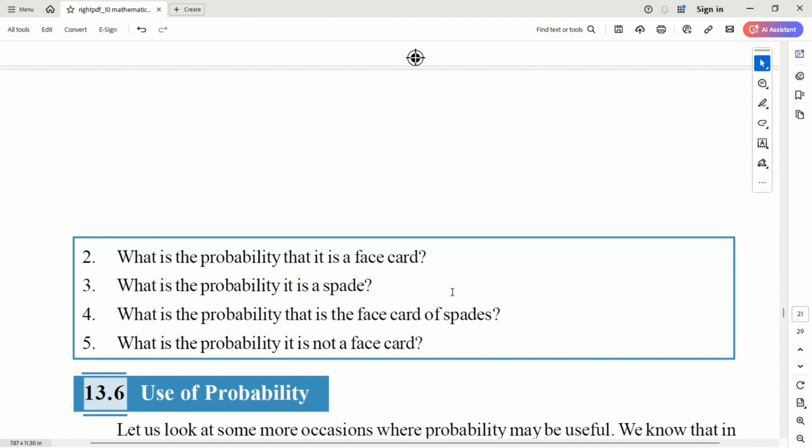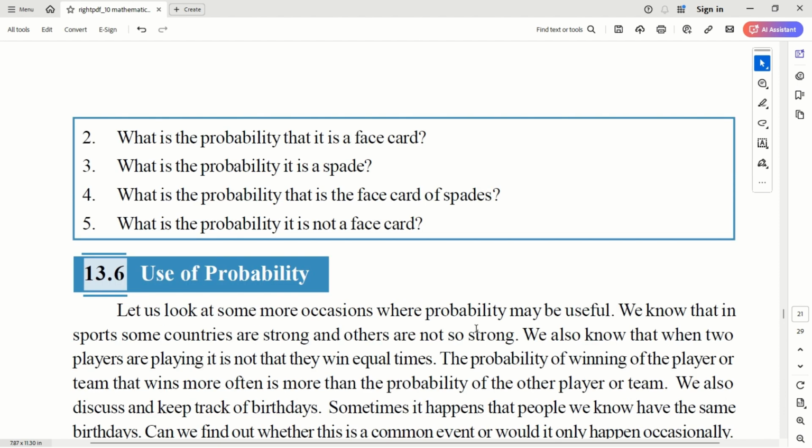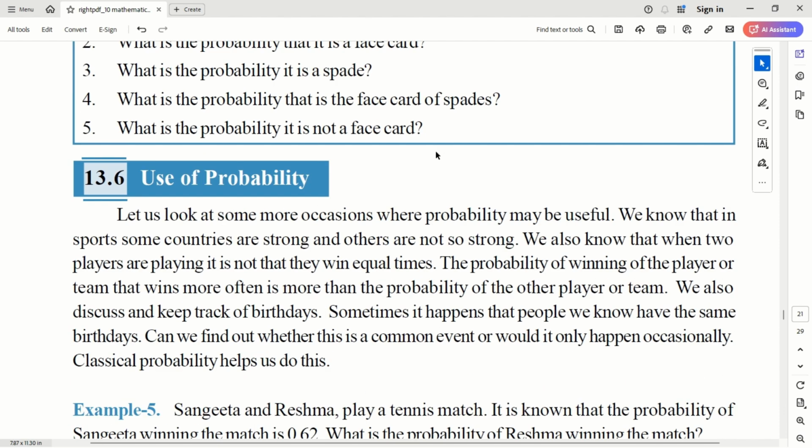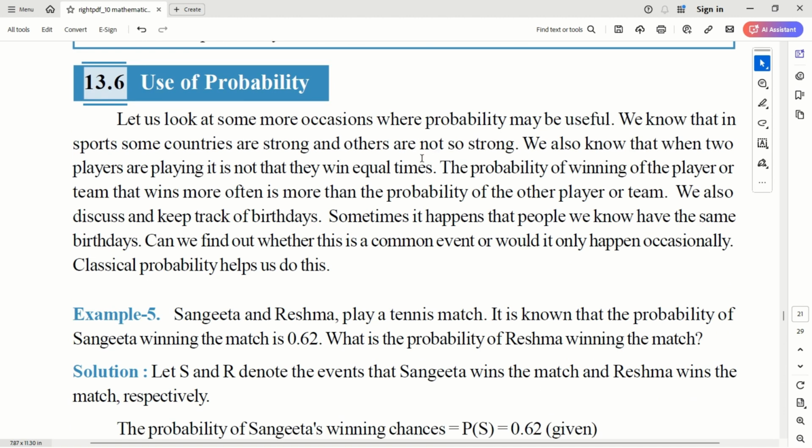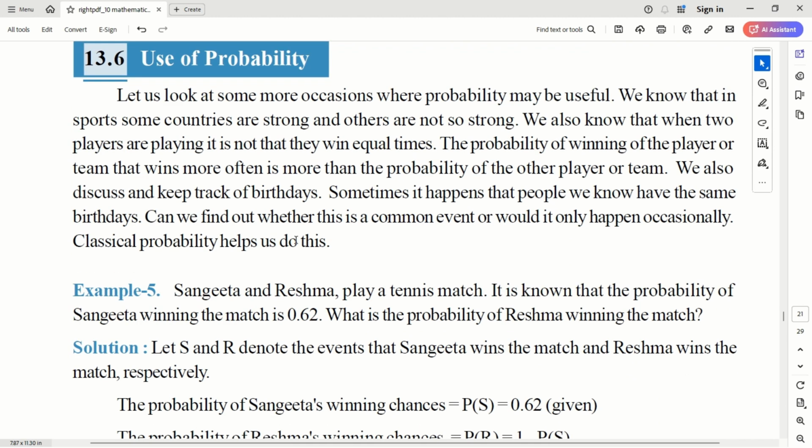So these are the kind of problems which you see in the deck of cards problems. Then use of probability. Let us look at some more occasions where probability may be useful. We'll go through these examples, we'll understand it very well.